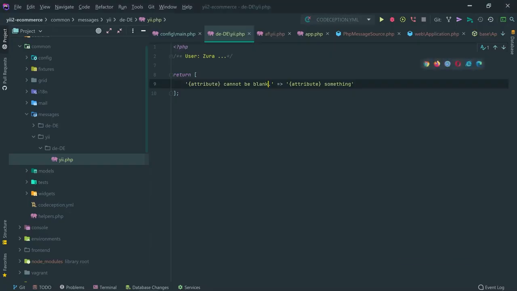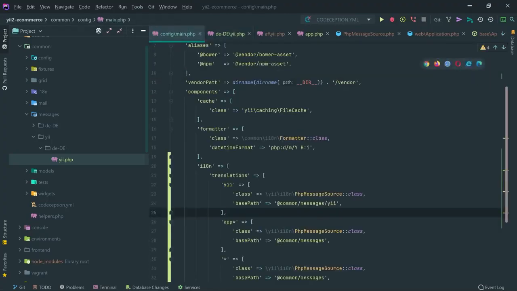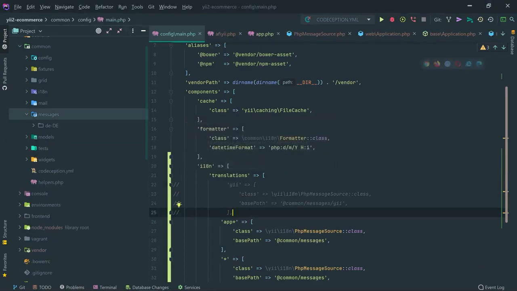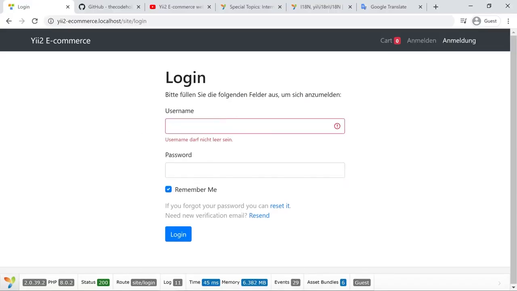If I do want to configure the default translations, I do have the possibility for that. This is one of the reasons I love the framework, because I have the possibility to configure everything which I don't like. I had experience with other frameworks, and sometimes I'm restricted from doing certain things, but in this framework, there's basically nothing I have not been able to configure when I needed it. And that's absolutely crucial for building huge applications. Okay, we don't actually need that. I'm going to comment this line. The default messages for me at the moment are okay. So I'm going to remove that and go with the default messages, with the default texts.